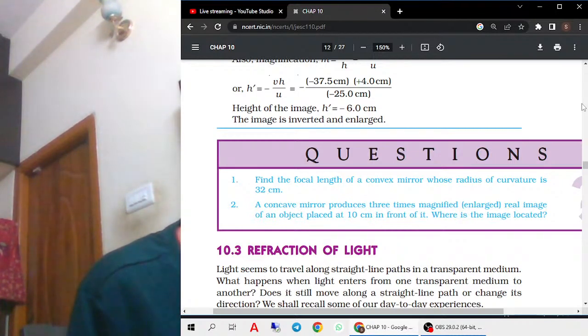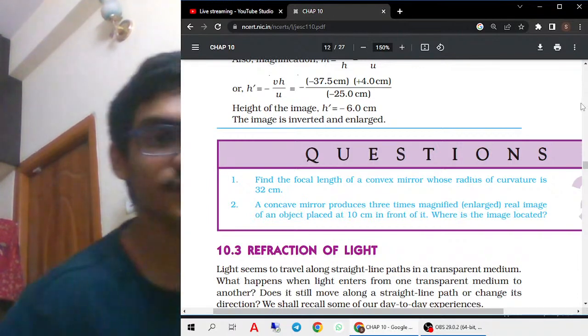Then minus 1 by 30 plus minus 1 by 10. Taking the LCM 30, minus 1 minus 3 by 30. Very wrong. Let us do it till we get the final answer.